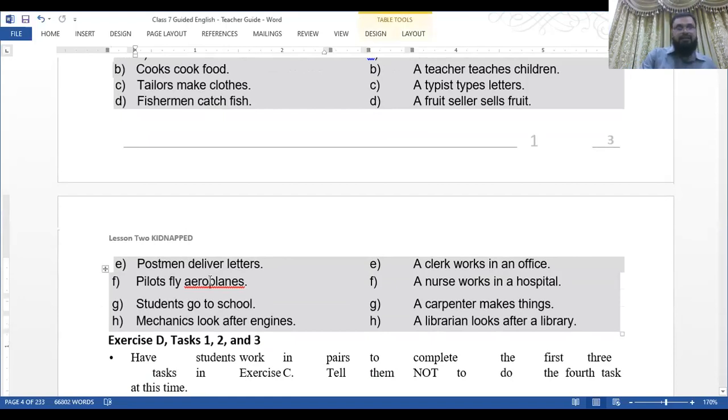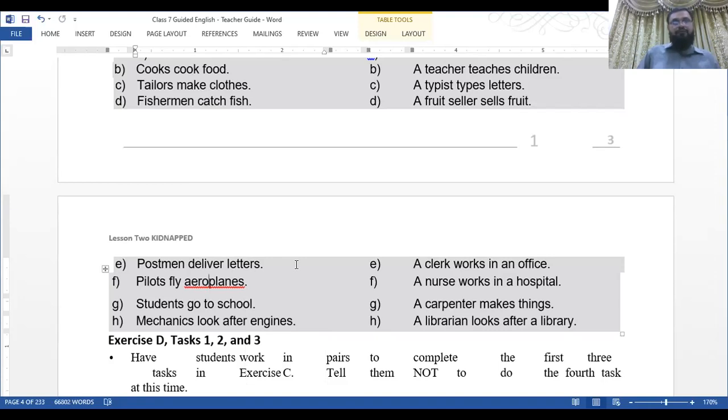So it is a difference between British and American English. We are following the British curriculum, so no need to worry about this red underline. G. A student goes to school. Students go to school. H. A mechanic looks after engines.